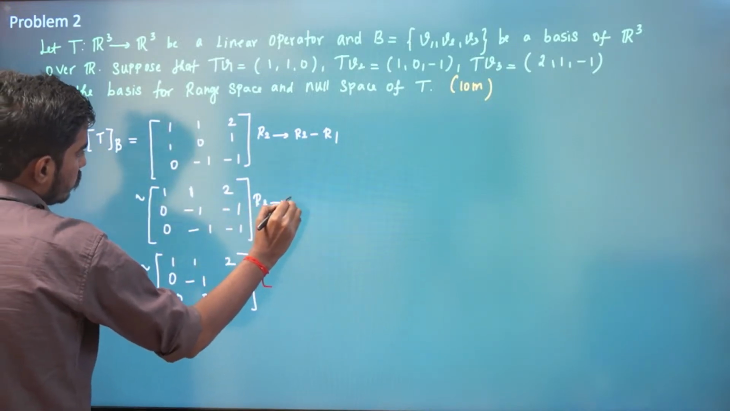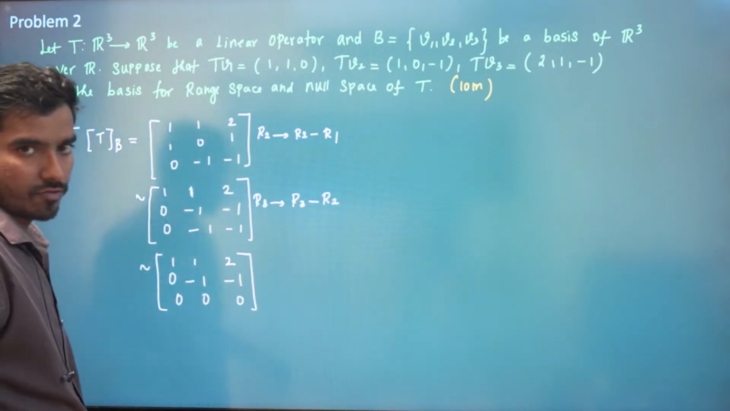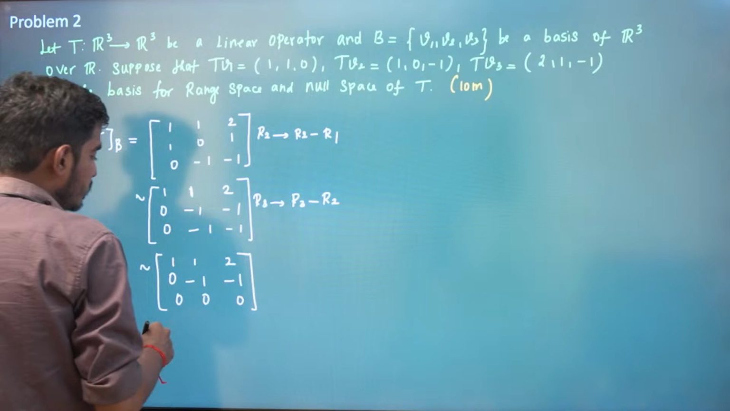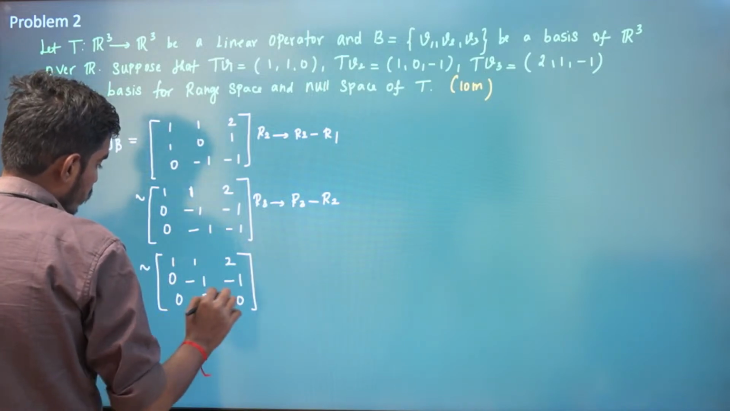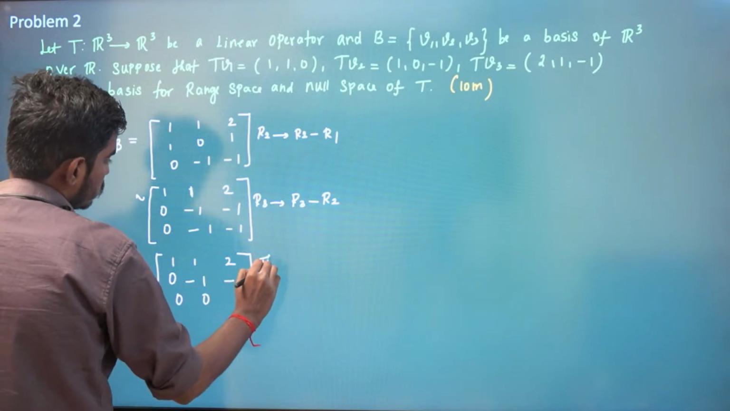R3 is transformed to R3 minus R2. So this is in row echelon form, and you can see this is in row echelon form, right?